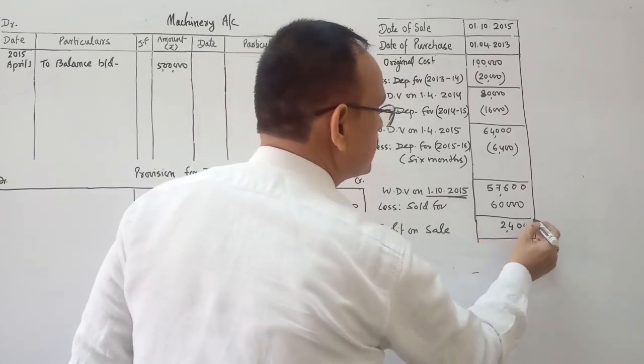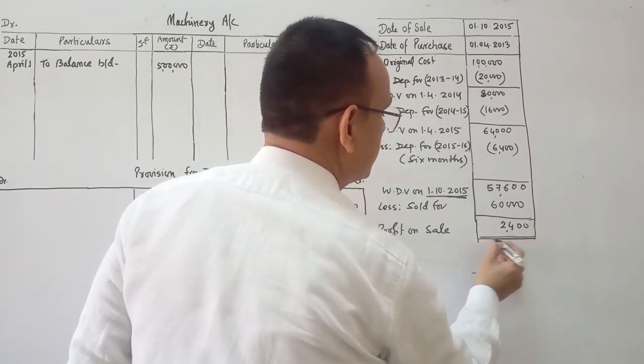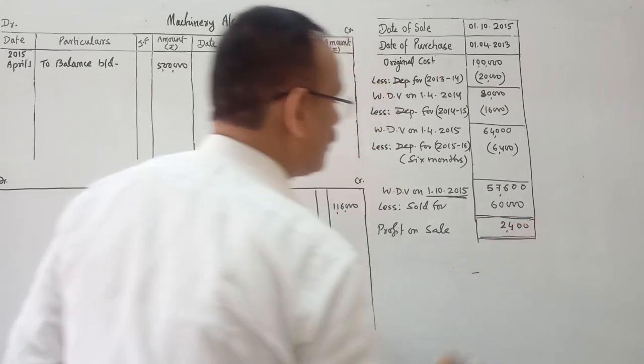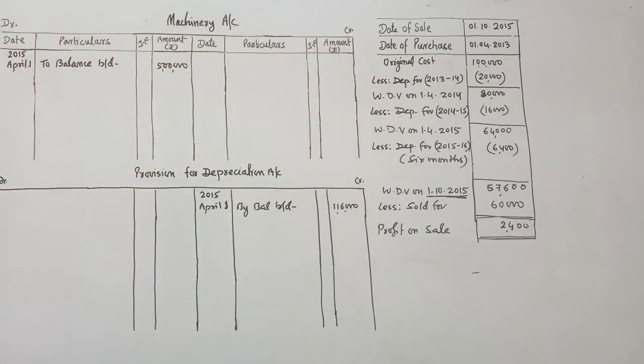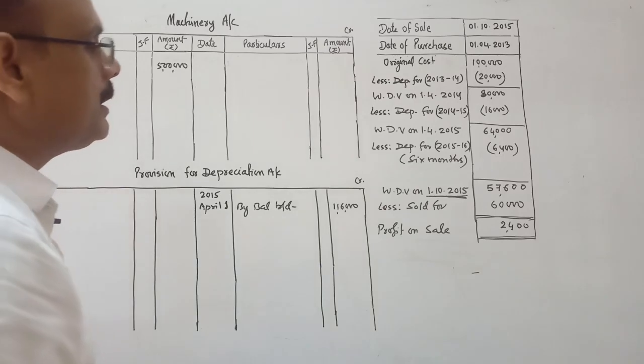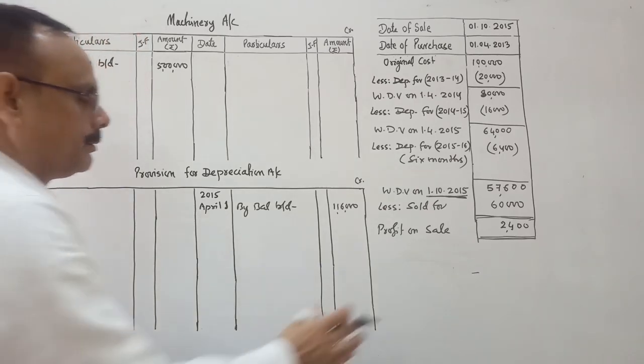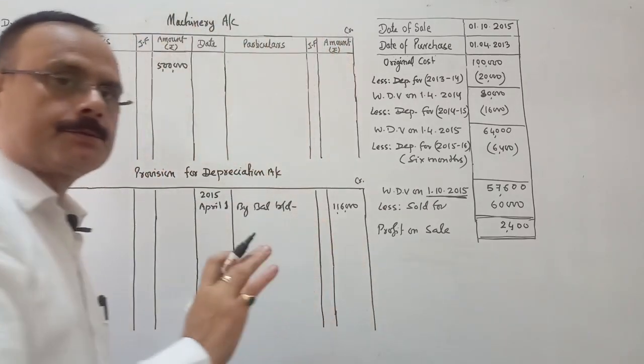Profit on sale is 2,400. Is it clear? Now, it is clear up to this?